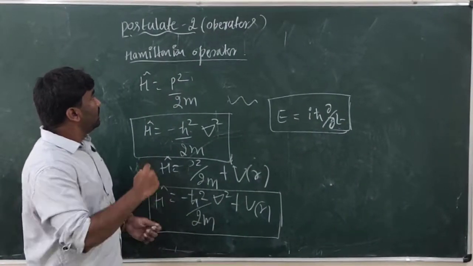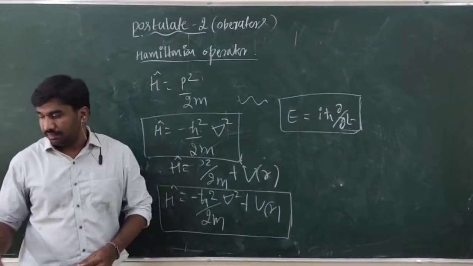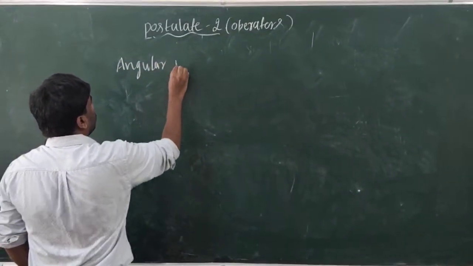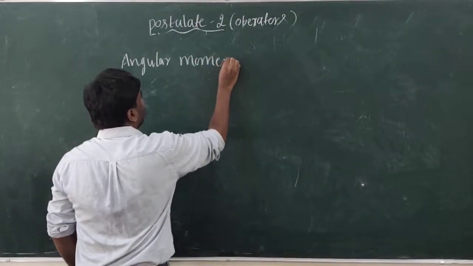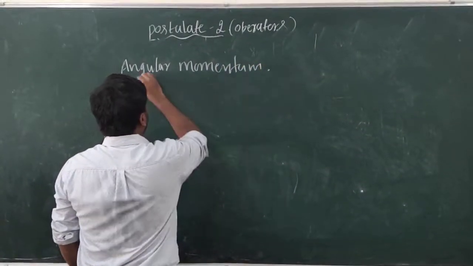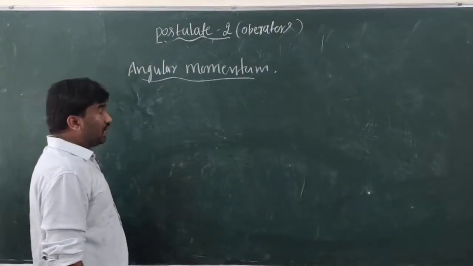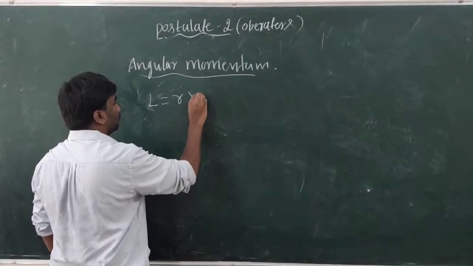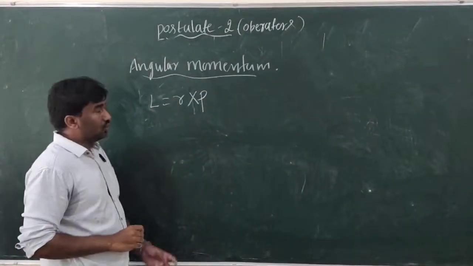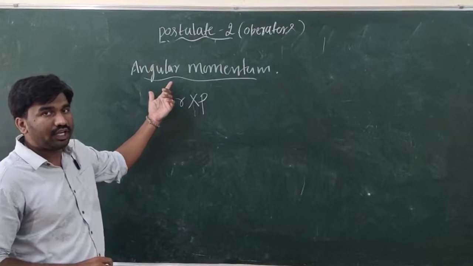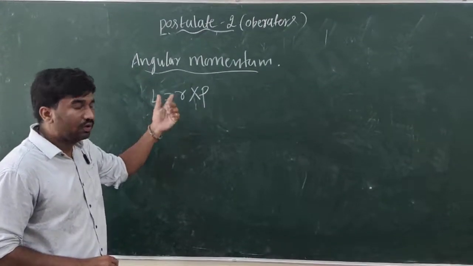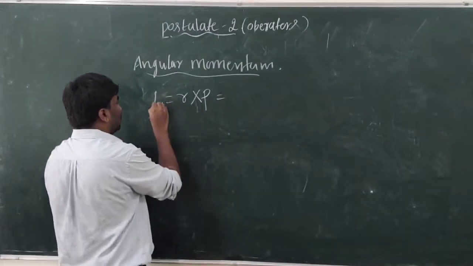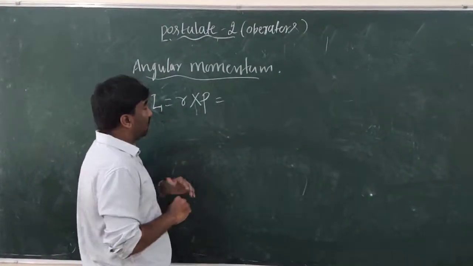And so let us see angular momentum components. In classical mechanics, we know that angular momentum L is equal to r cross p. This angular momentum is also an observable quantity, or you can call it a measurable quantity.